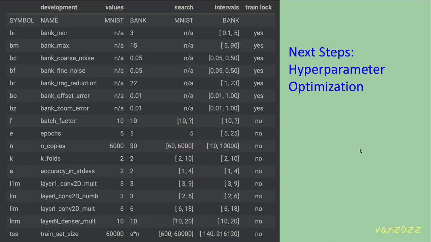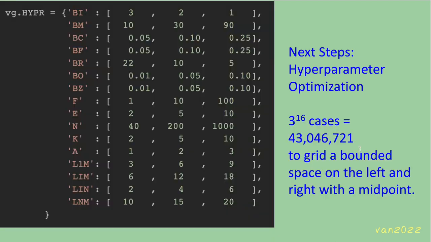So I have a few next steps in completing my work. The next step is to optimize the 16 hyperparameters. With 16 bounded cases and a midpoint, there are 43 million possible runs, just to characterize the space. Thus, grid-based search is not feasible. A deep dive is currently underway using Jason Brownlee's optimization opus as a starting point, with another innovation in the works: Administrivia. The remaining 5 slides enumerate next steps in completing the dissertation.